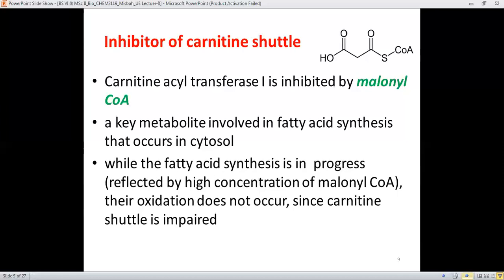Therefore, malonyl CoA behaves as an inhibitor of carnitine acyl transferase 1, which is responsible for carrying the acyl CoA from the cytosol to the mitochondrial matrix.